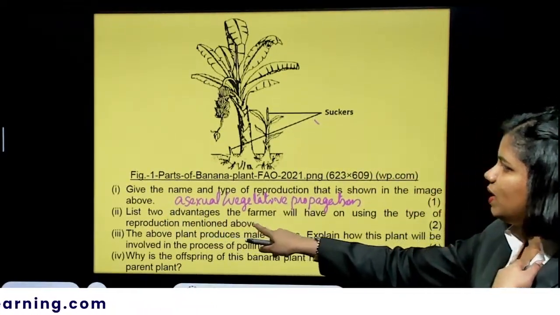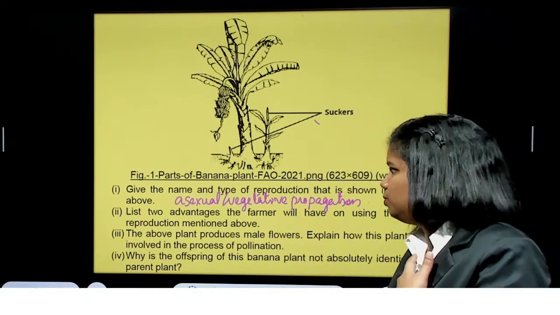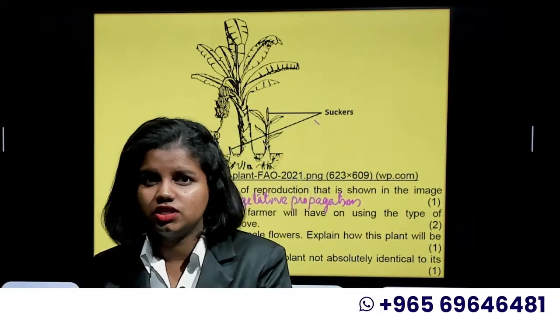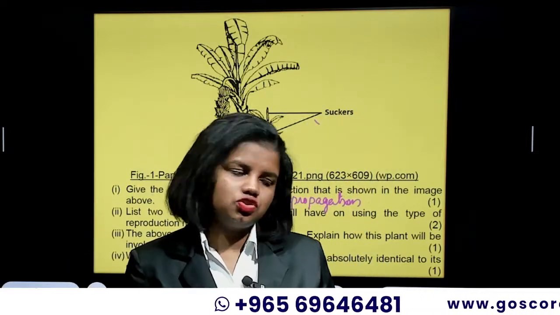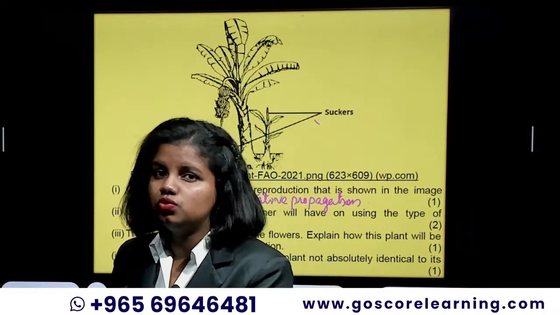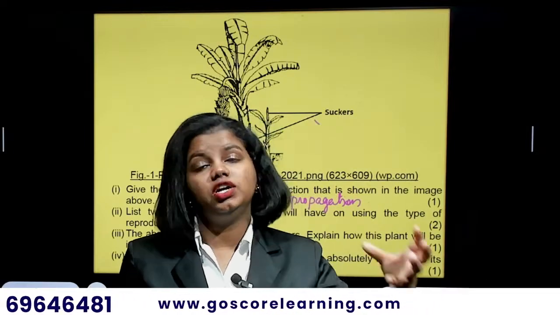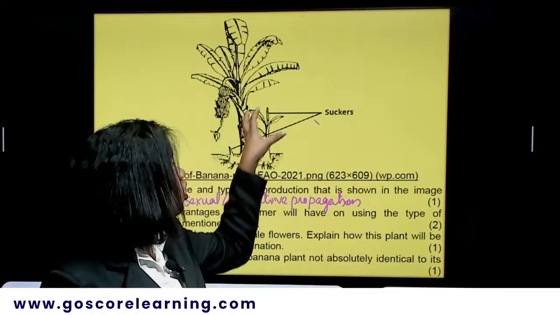List any two advantages the farmer will have on using the type of reproduction mentioned above. It's very simple. If the parent has a particular character and we are doing vegetative propagation, there is a lesser chance of variations to happen. So whatever character the parent has, it can be easily given to the offspring too. If it is a high quality plant, that high quality would go to the offspring, and in a lesser time you can create a lot of offspring.